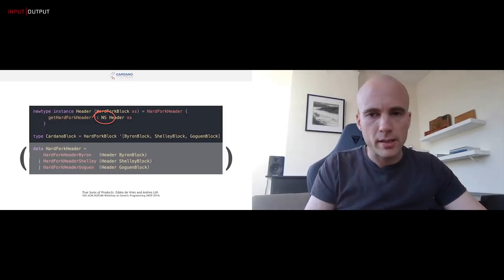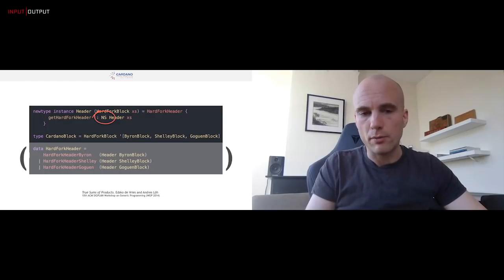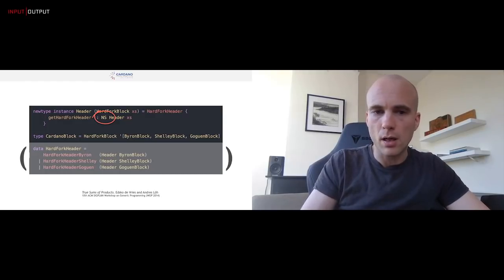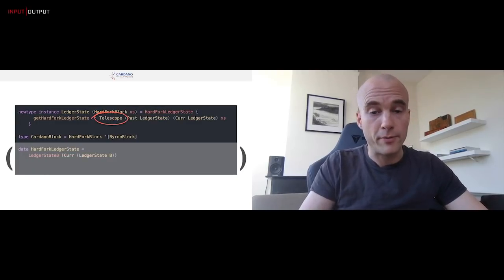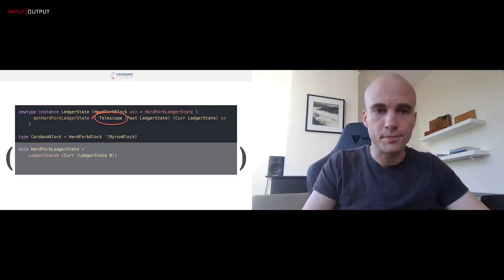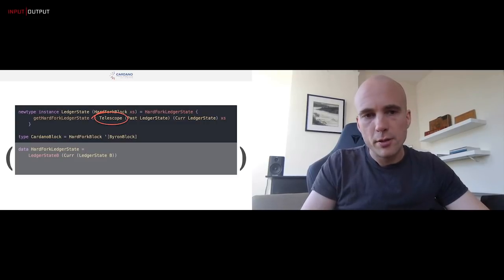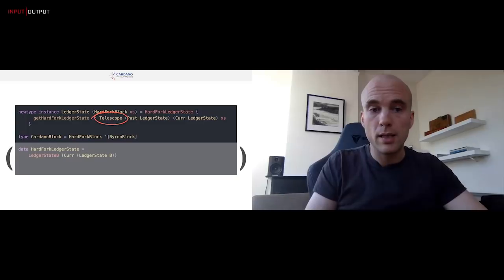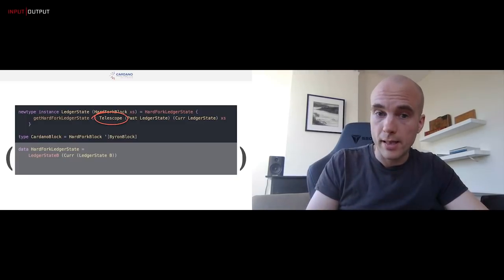Now, this n-ary product and n-ary sum come from a paper that I wrote together with a colleague called Andres Löh. And so rather than spending too much time on that, I want to spend time on something that we developed specifically for the hard fork combinator, which is a telescope. And the telescope we use for the state of the ledger. So the state of the ledger in the context of the hard fork combinator is a telescope of a past ledger state and a current ledger state.